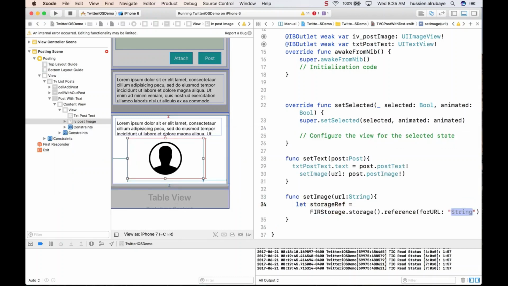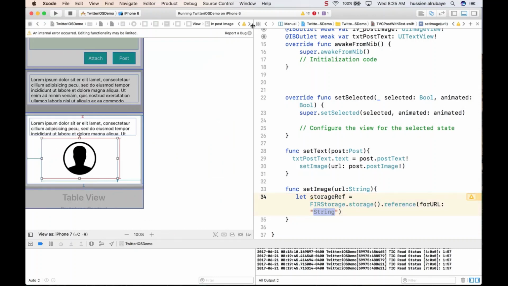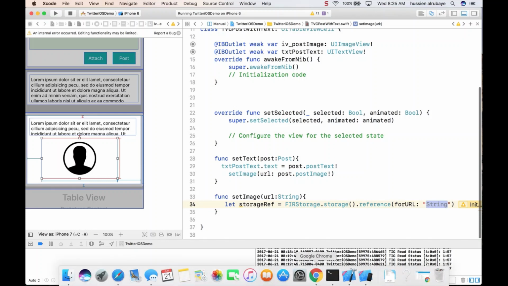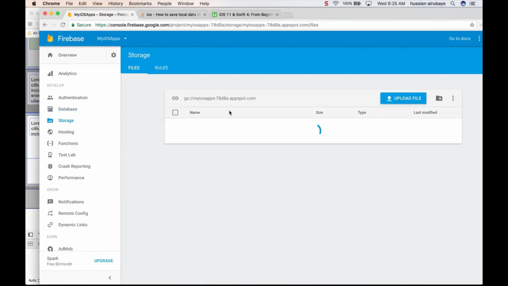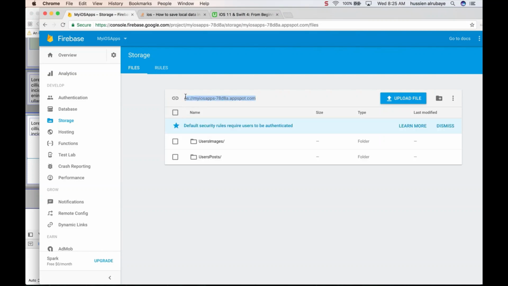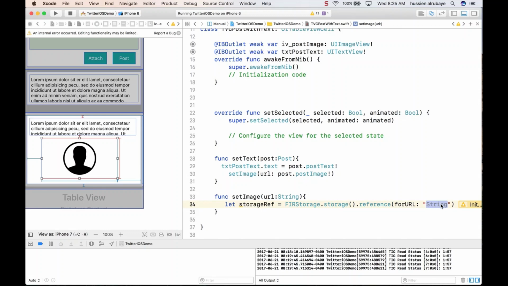Whatever URL we have, you know my URL that I'm using. Let me just take this one here. The URL for the image for the posting will be this one for the storage, you know it. I say, hey, this is my URL, so it will understand from where it has to bring the data or bring the image.